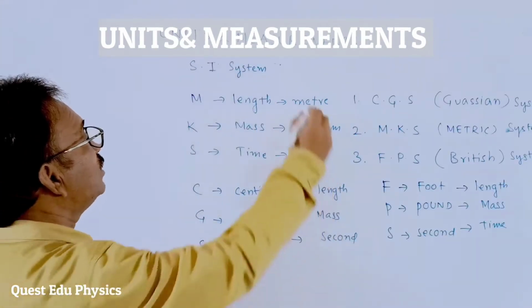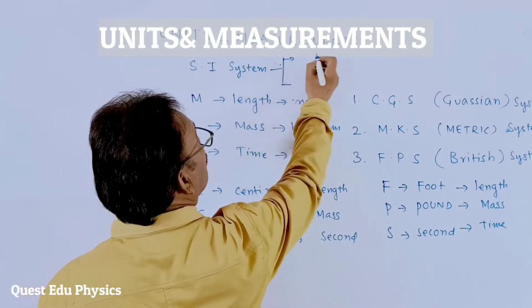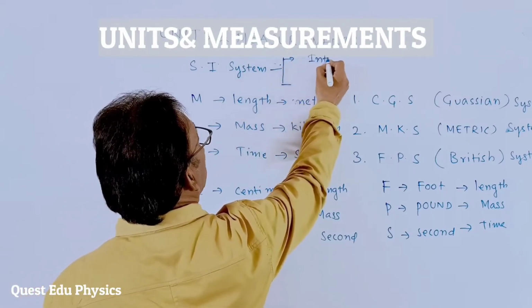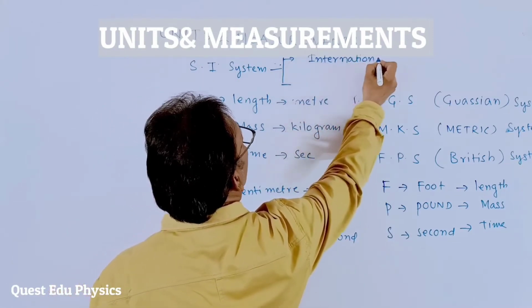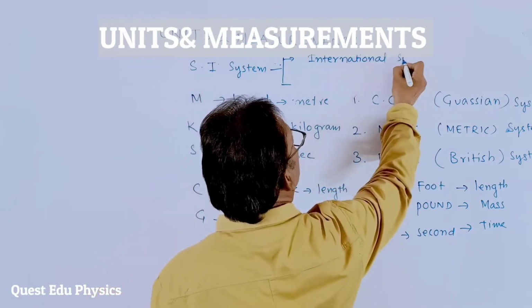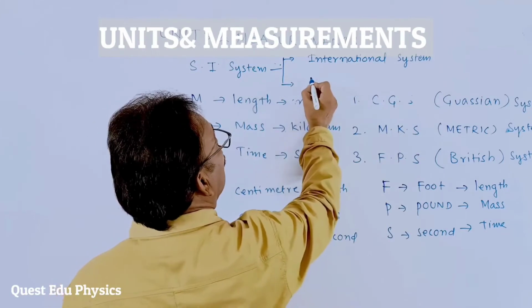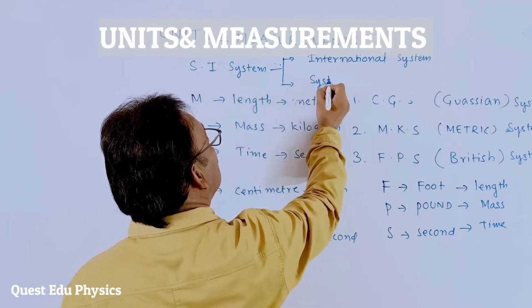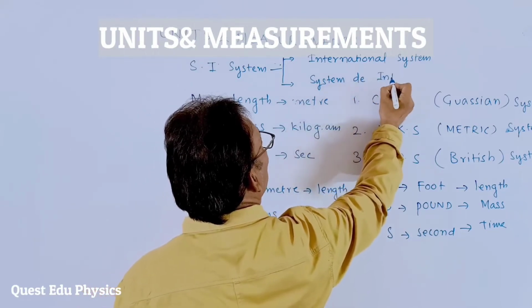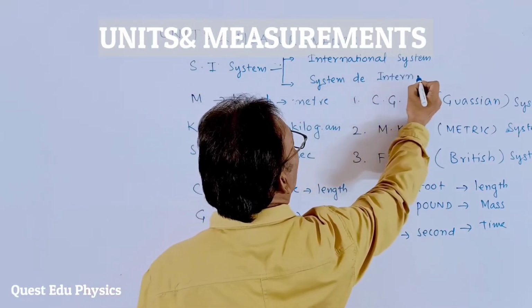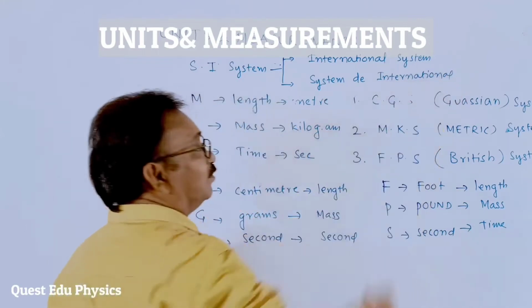In English, this SI system is called the International System, students. And in French, it is called Système International.